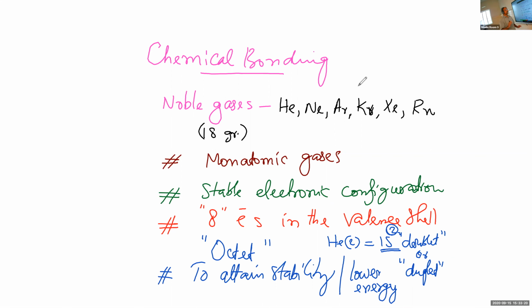Okay. So during the chemical reactions, there will be some kind of attractive forces between atoms or between ions. And these attractive forces between atoms or ions, that is called the chemical bond.